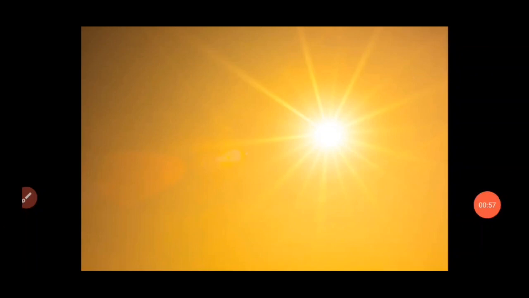With the help of sunlight only they prepare their own food by way of photosynthesis. So sunlight is essential for our life and also for all other living organisms like plants and animals.